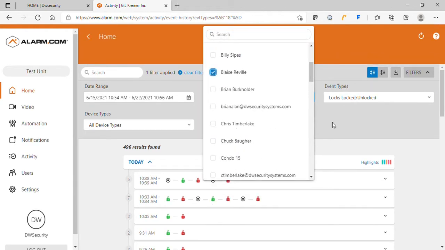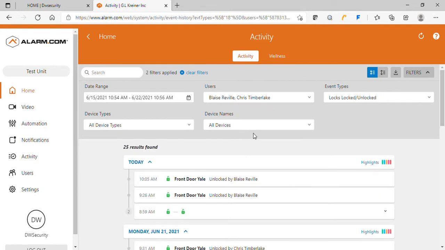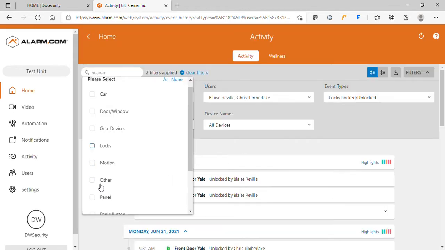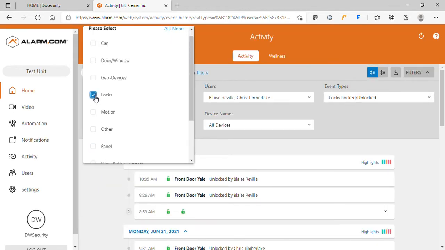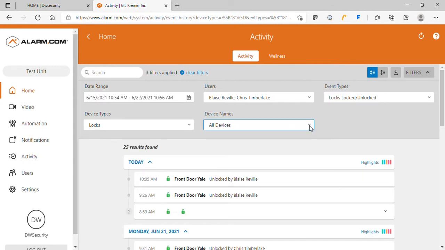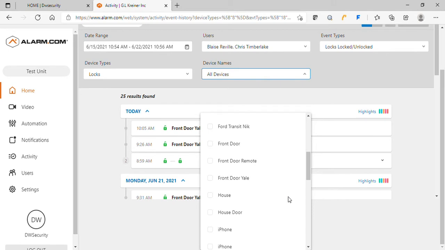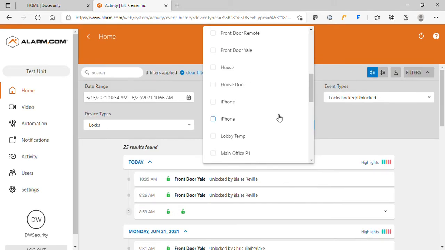You could select multiple people if you'd like to, and select the type. I'm looking for locks. You could also select the exact lock that you wanted. This would be helpful for narrowing it down to one single apartment or condo that you were looking for.